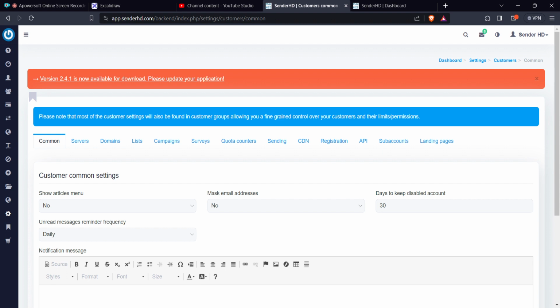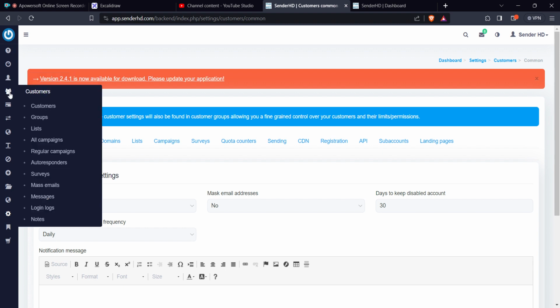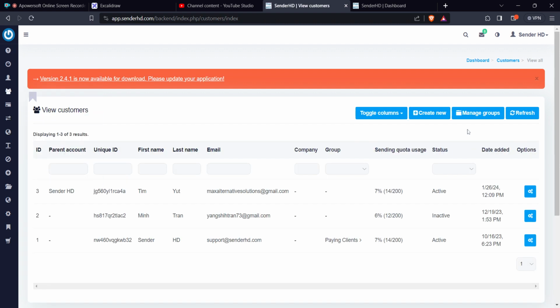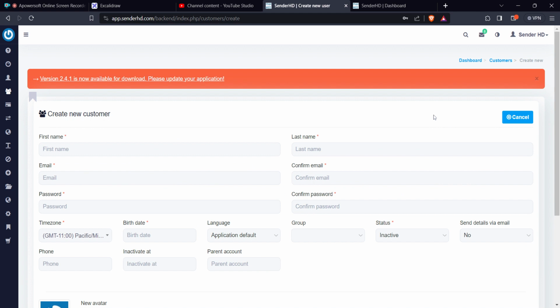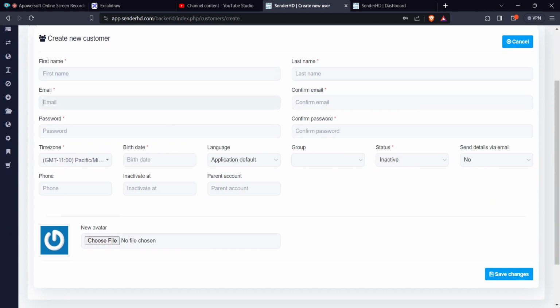All right. So you are already the system admin, you are the SaaS owner, you are one of the users, you have created groups, and now you want to create a customer. So how do you go about creating a customer? You just come here to customers and then create customer, and then you input all these details.